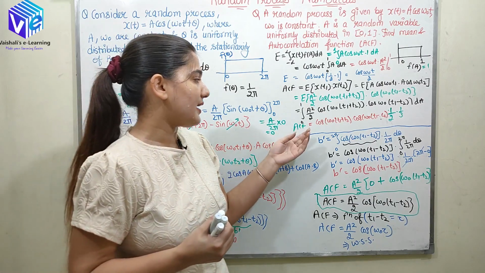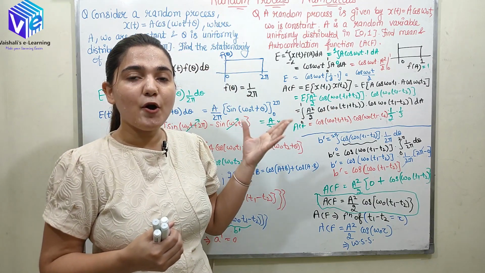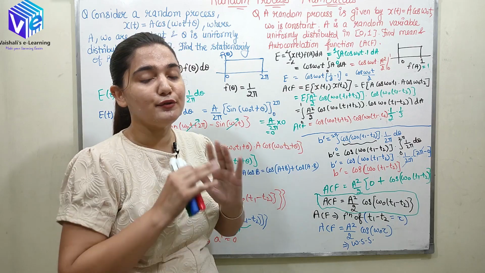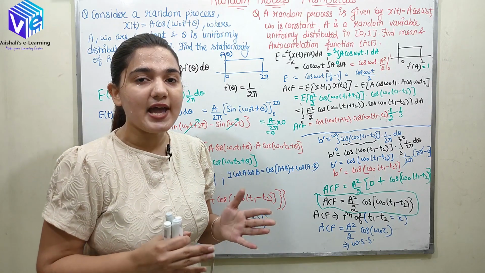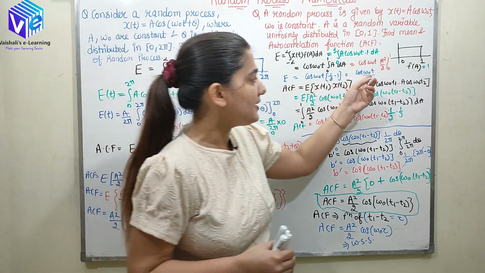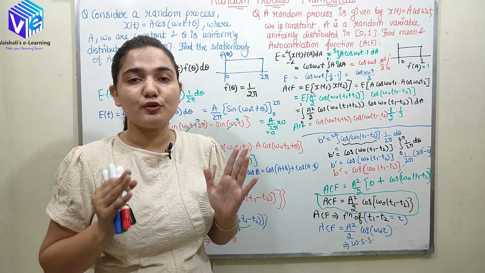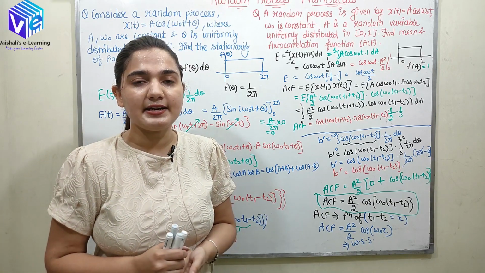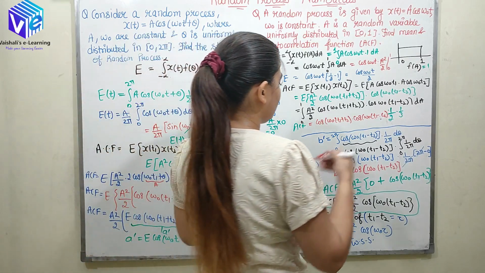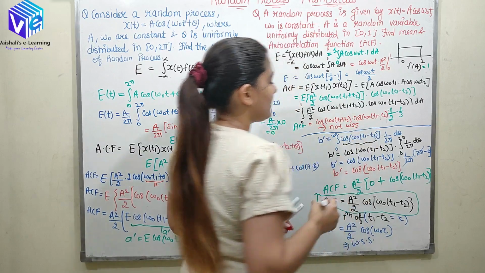So I can say this autocorrelation function is not dependent upon t1 minus t2 only, and it is not following the stationarity condition. Similarly, the mean is dependent upon time, so I can say the mean is also not following the stationarity condition. So here I can say this process is not wide sense stationary.